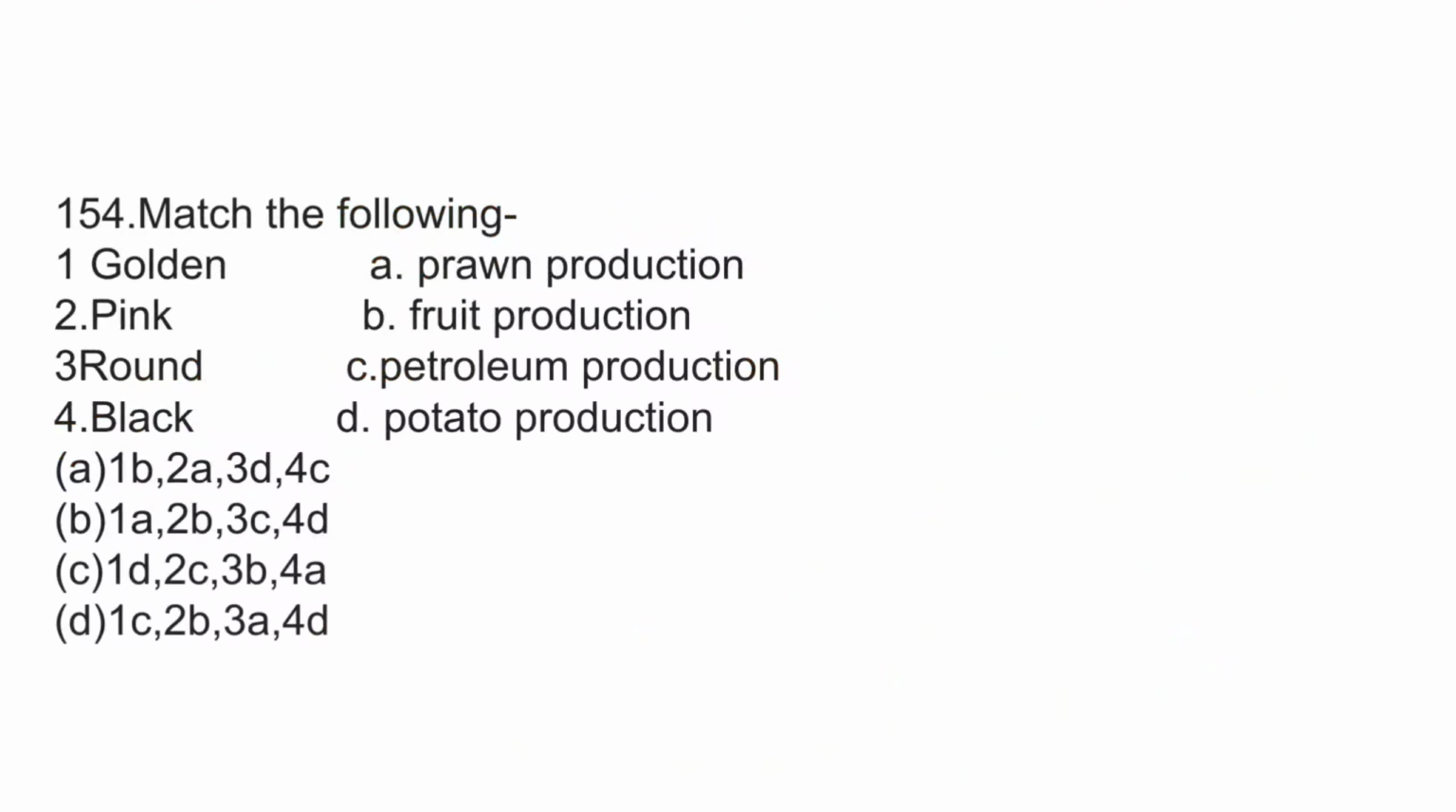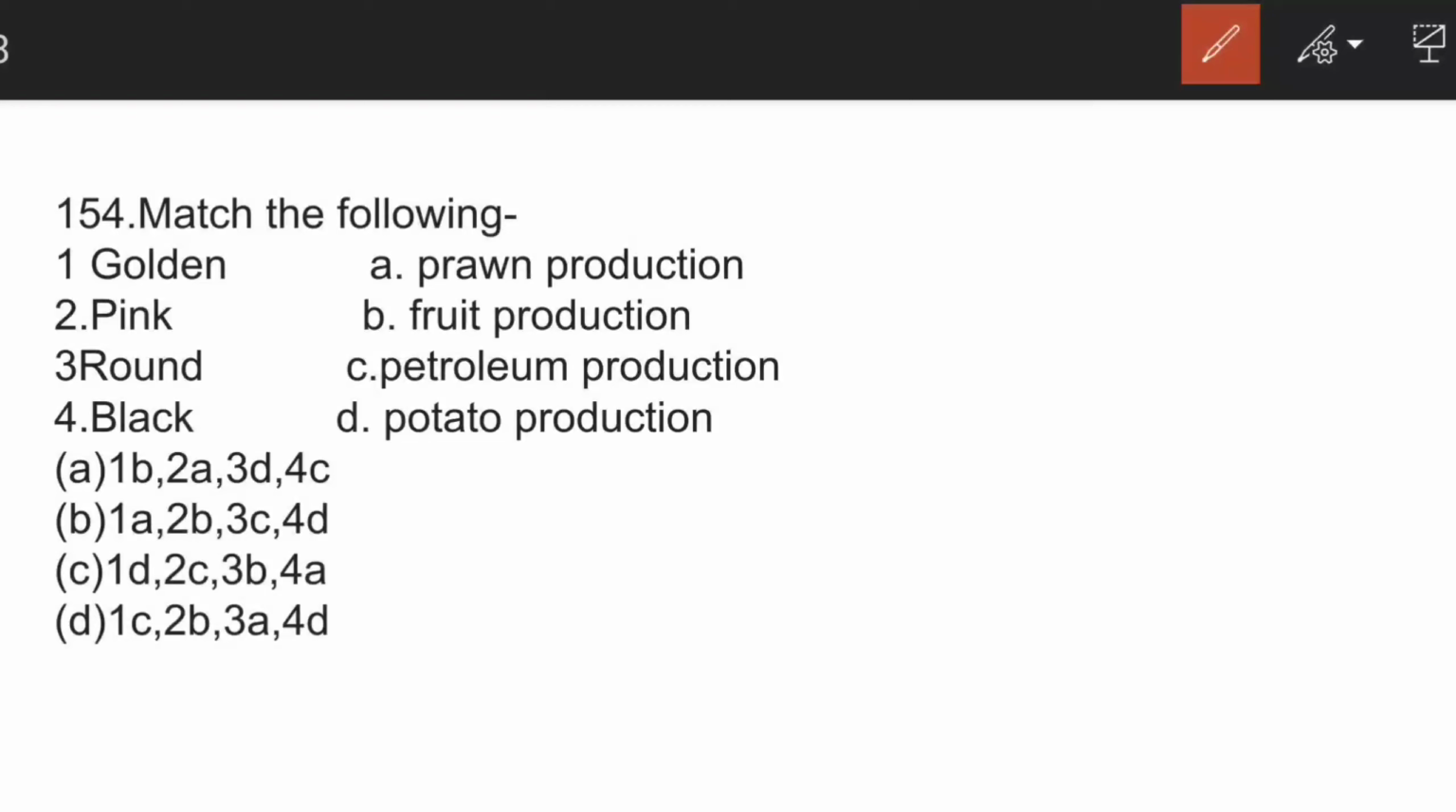So the next question is, now in this question you have to match the following, and this is one of the most common questions which is often repeated in PCS and in UPSC. You may not find such a question, you may find 1 or 2 questions, but in PCS it is often repeated. So let's see the answer. Here it will be golden is related to fruit, pink is related to prawn, round is related to potato, and black for petroleum. So the correct answer will be A.